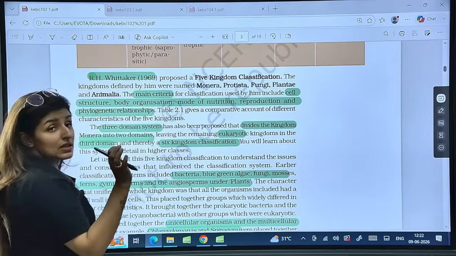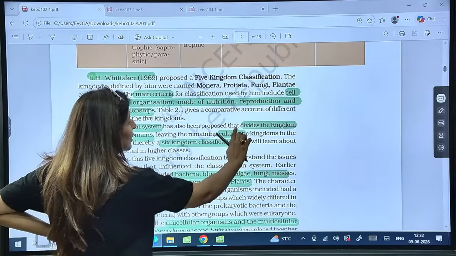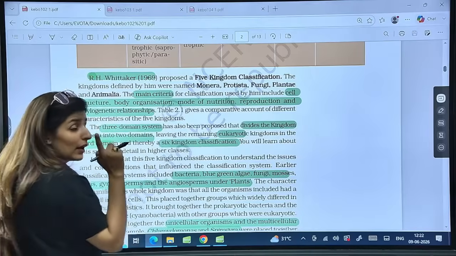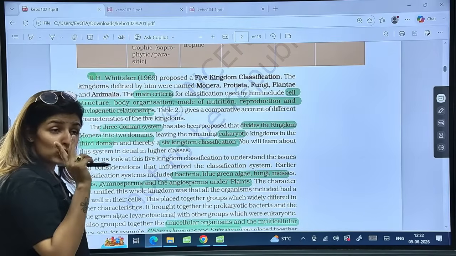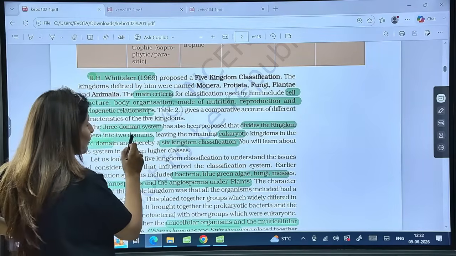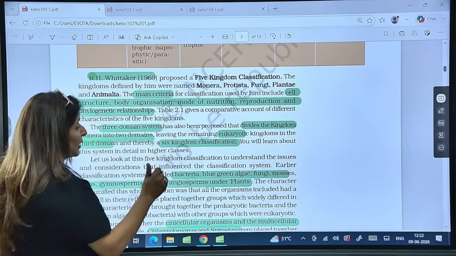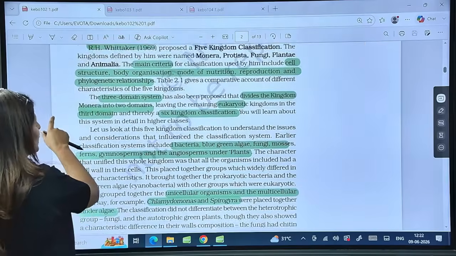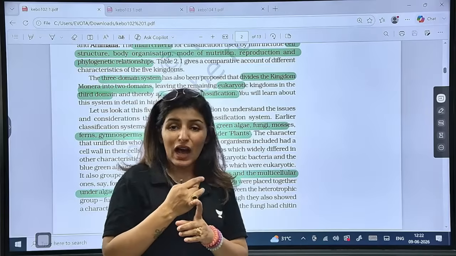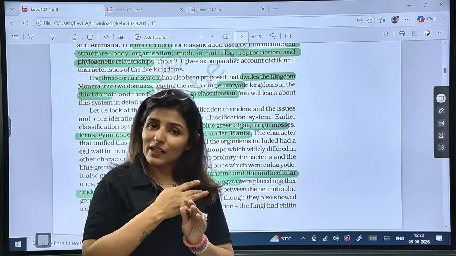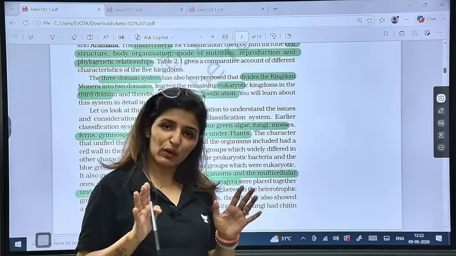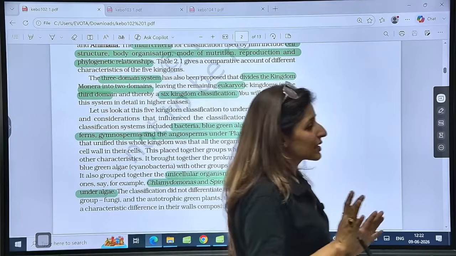Then the 3-domain system came up, which divides the kingdom Monera into 2 domains, right? And only 1 domain was dedicated to eukaryotes. So 2 domains were given to prokaryotes. From this 3-domain system we also got the 6 kingdom classification. Is that clear? So which kingdom was further subdivided? It was kingdom Monera, and it was divided into archaebacteria and eubacteria. Archaebacteria is domain 1, eubacteria domain 2, and all the eukaryotes were put into domain 3. Are these points clear to everyone?